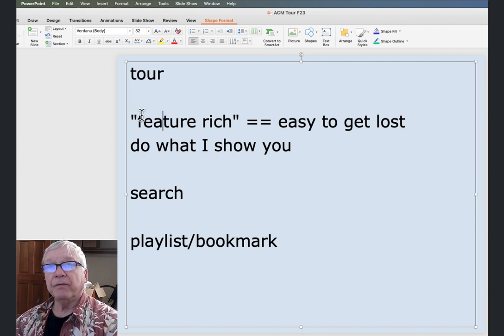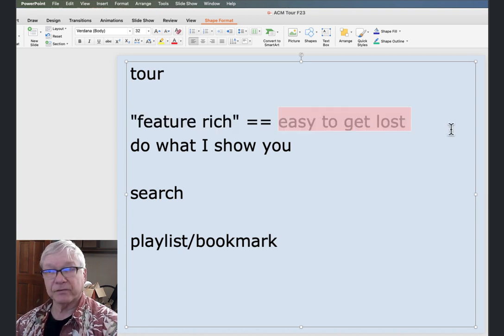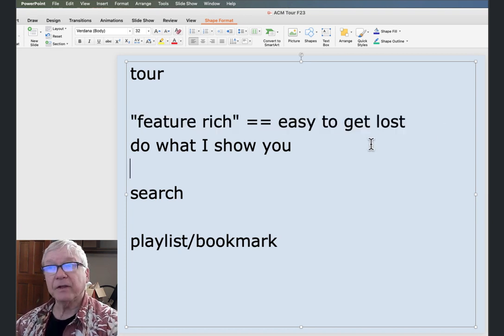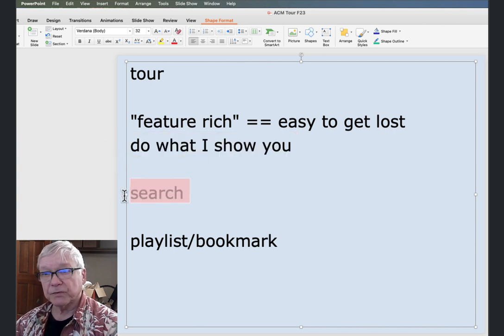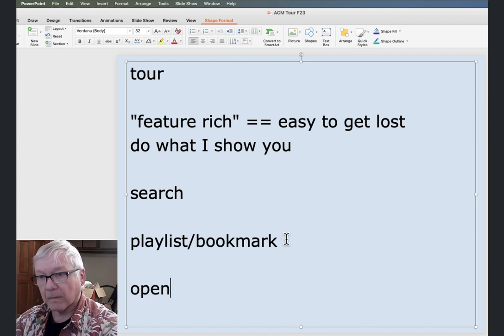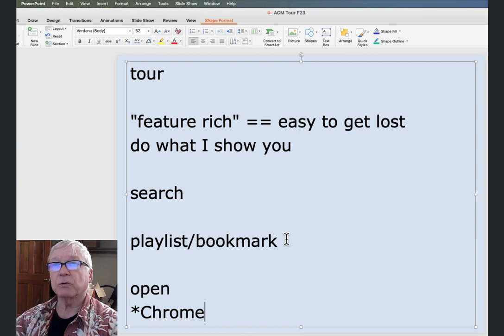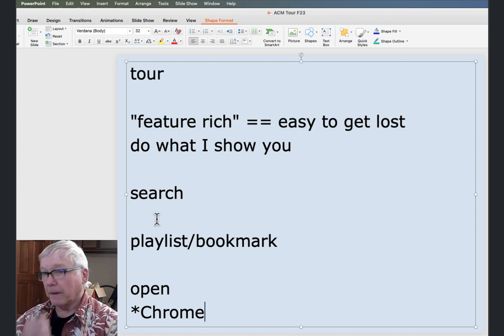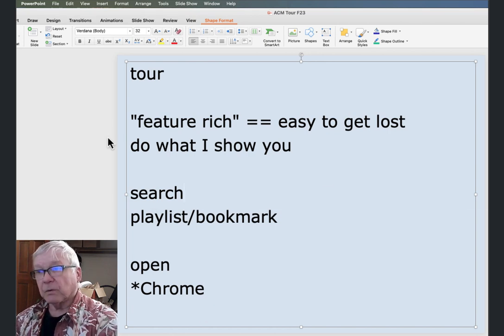So this system is feature rich, would be the term, which means it's easy to get lost. So the main things that we do, I'm about to show you, it's really straightforward. We're going to search for something, then we're going to add that to a playlist as a bookmark, and we're going to open that up. And by and large, Chrome tends to work the best on a lot of things, really, certainly in the Cisco site. So let's go on back over there.